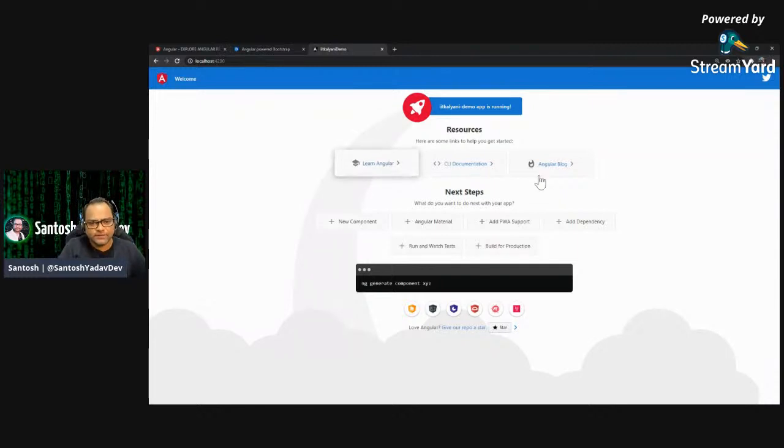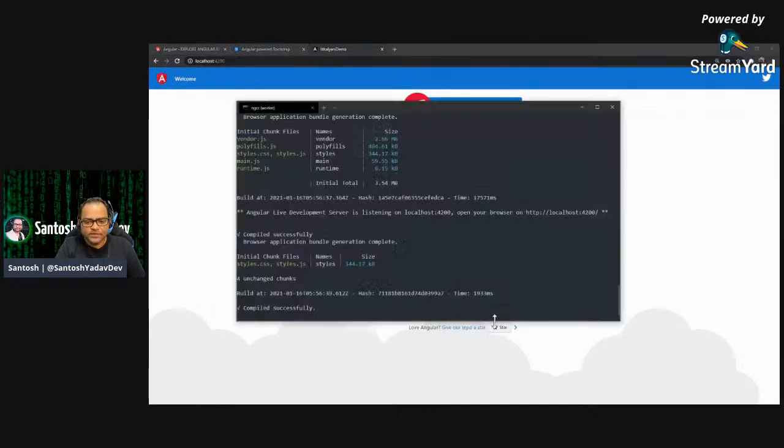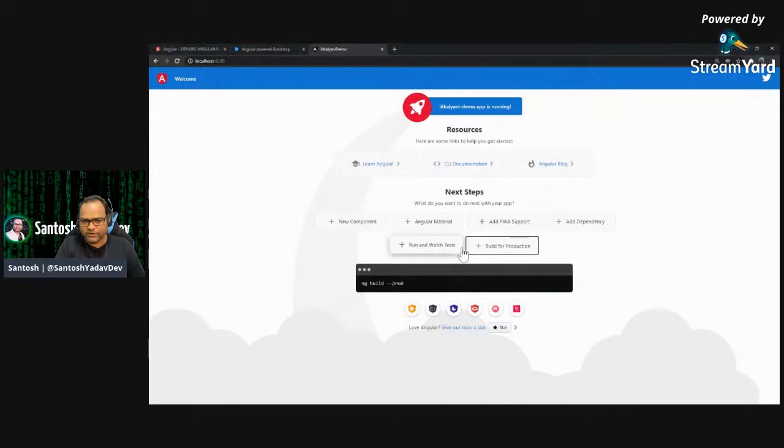So you have some links to how to learn Angular CLI documentation, Angular blog, and there are a few commands as well. So in case you want to create a new component, in case you want to run and watch test, add PWA support, add some dependency, so everything is available here. And there are a few links to your, let's say, meetup, Protractor, this is Augury, and there are some tools, and so these different links which are available here.